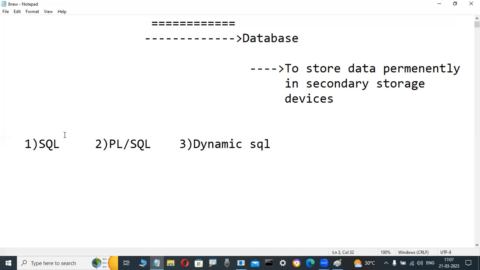Now if you want to operate this data in an Oracle database, we use three languages. One is SQL, structured query language. Another language is an extension of SQL, that is PL/SQL, procedural language extensions for SQL. Another one is dynamic SQL. Up to this point, we covered yesterday. Now today, observe it here.